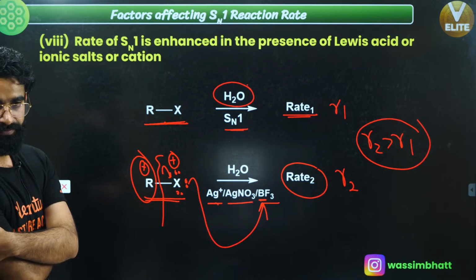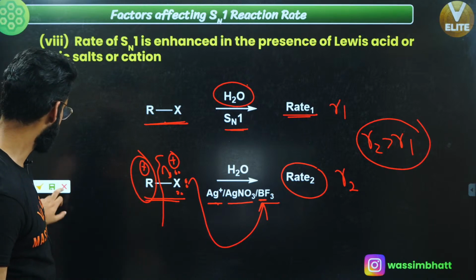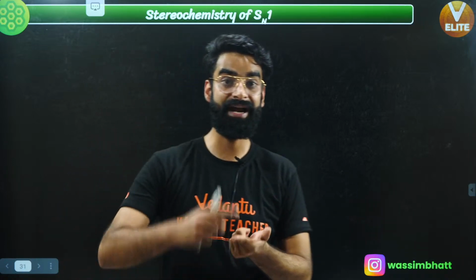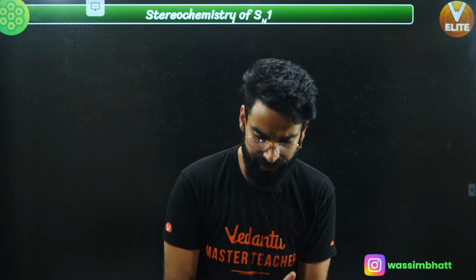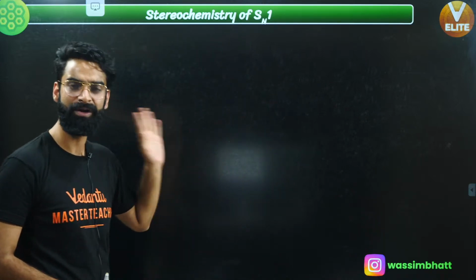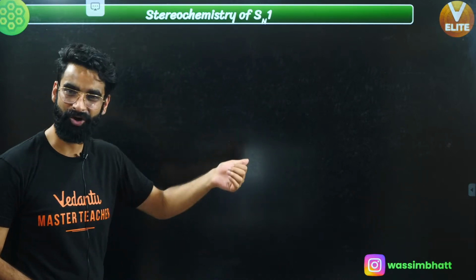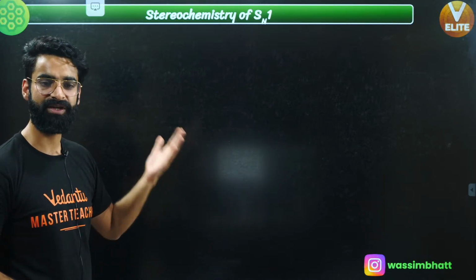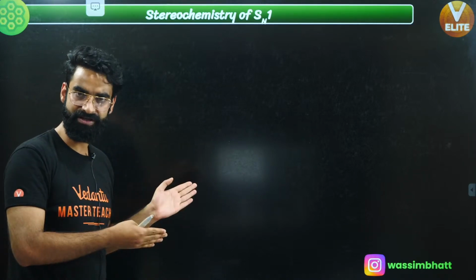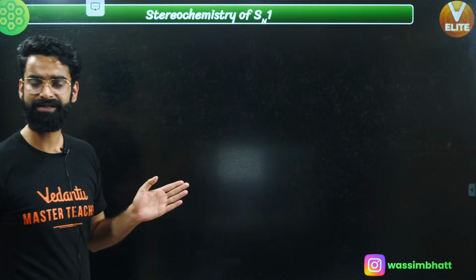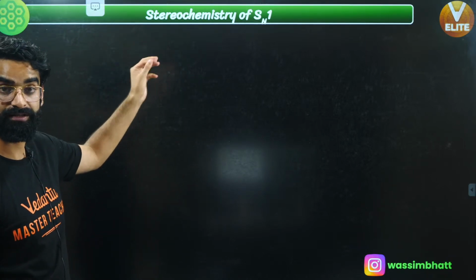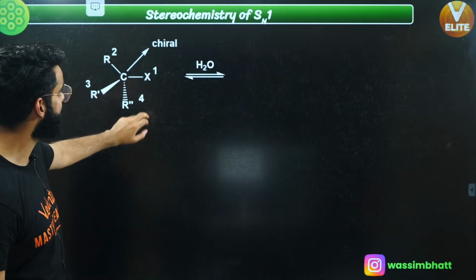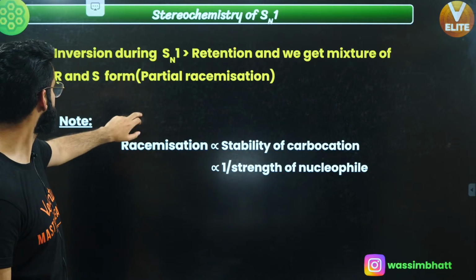I'm sure it's clear till here, right? Now, the stereochemistry of SN1 and SN2 reactions I'll be taking in a separate session. I'm not going to talk about the stereochemistry of SN1 right now because I've not taught you RS nomenclature, configurations, inversion, retention, and racemic mixture. That's something I'll be teaching you in isomerism, the optical isomerism. After that, I'll cover the stereochemistry of SN1 and SN2 in a separate session. So this is something I'll teach you in a coming session.